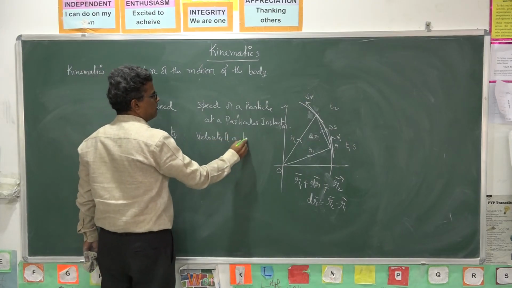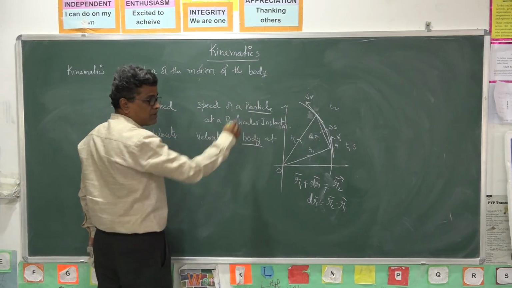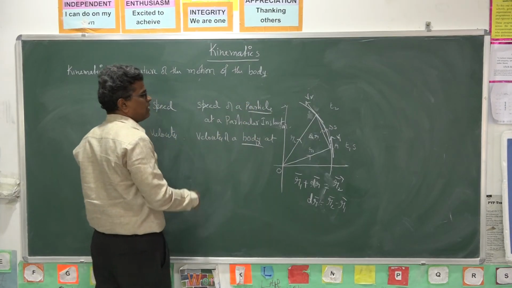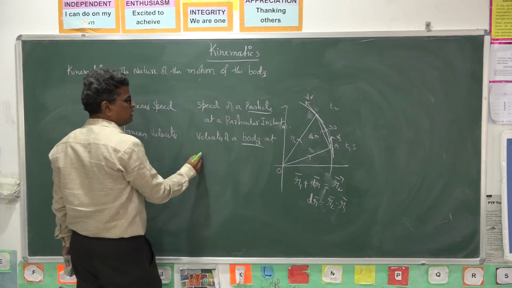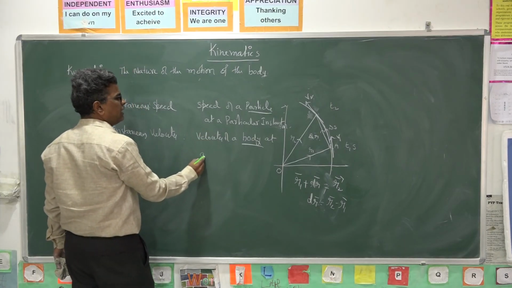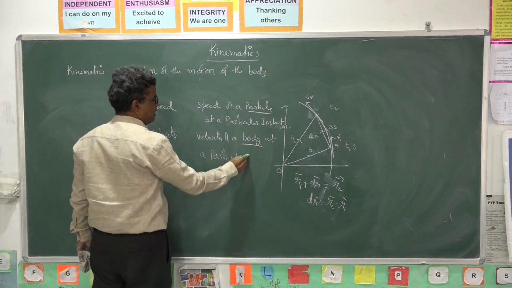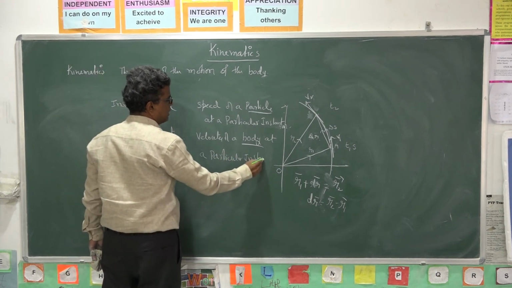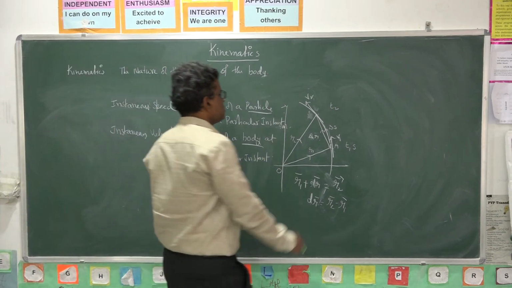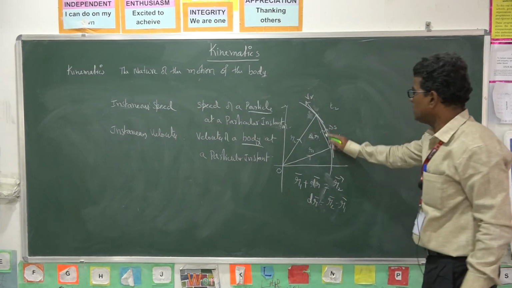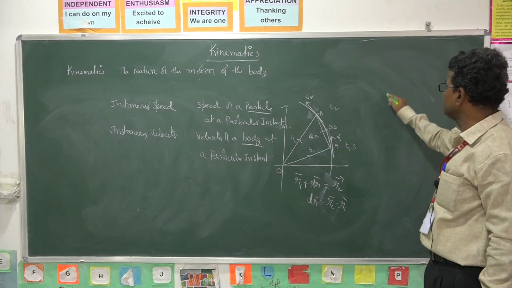Velocity of a body or particle. Here I am using body or particle; both are the same in translatory motion. So, the velocity of a body at a particular instant of time is called instantaneous velocity. In this example, A and B coincide with each other.